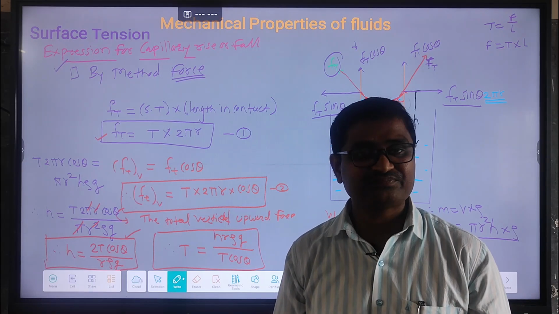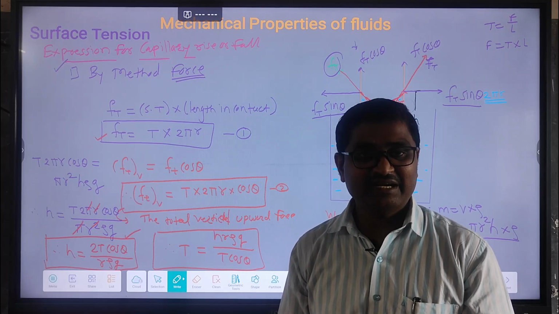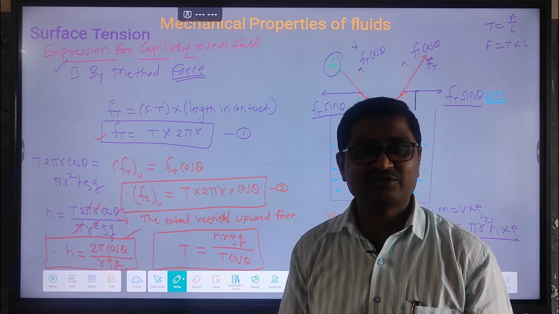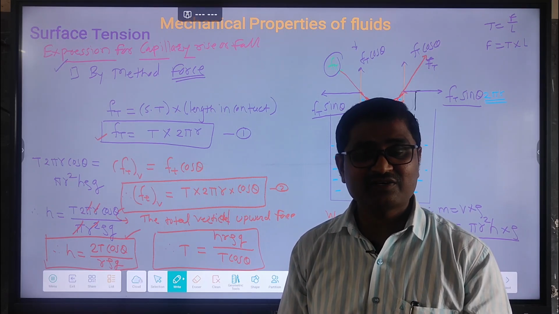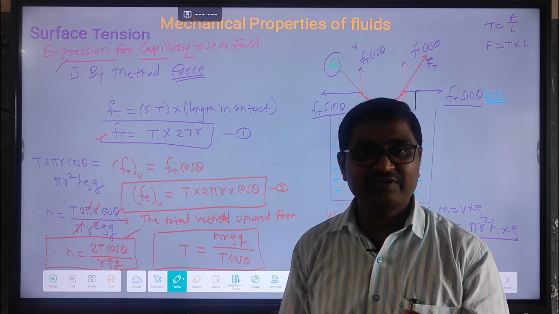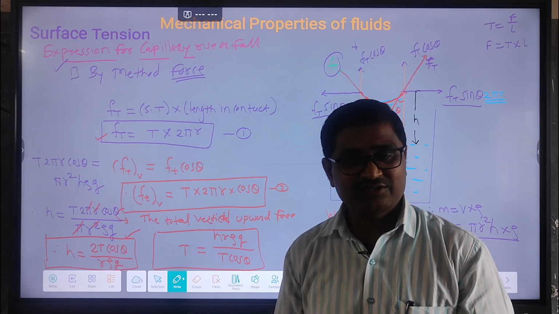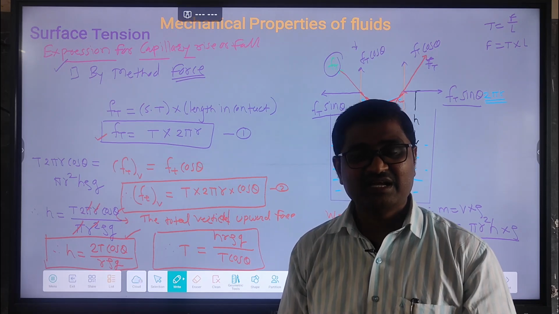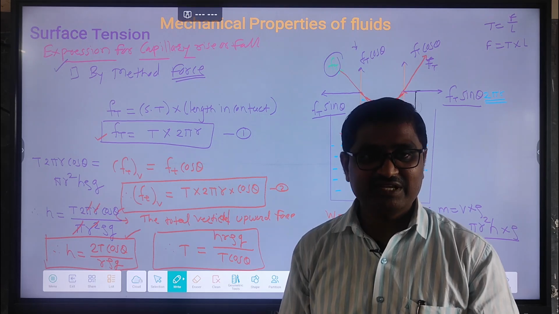That is a very important equation. After that we discussed the concept of angle of contact, with different cases: acute angle of contact, obtuse angle of contact, zero angle of contact and 90-degree angle of contact. Then we discussed the factors affecting the angle of contact: the effect of impurity, the effect of temperature, and the nature of liquid and solid in contact. You get it clear? Finally we discussed the excess of pressure due to the shape of the liquid surface.